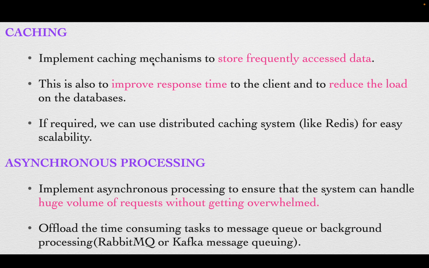This will help improve the response time to the client, and it will reduce the load on the database as well. Why? We are not retrieving data from the database. Instead, we are retrieving it from the cache. So we are doing two important things by implementing caching in our application. One is improving the response time, and the other is reducing the load on the databases. Also, if required, we can implement a distributed caching system like Redis for scalability.